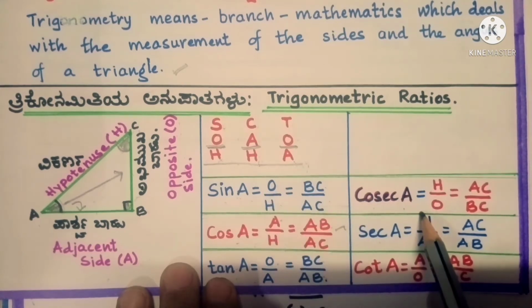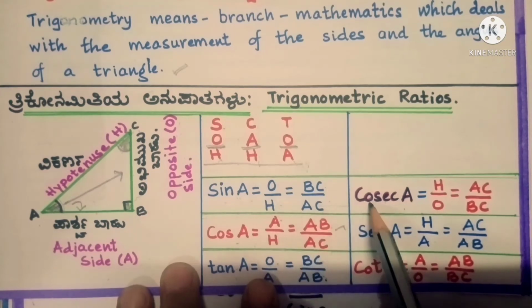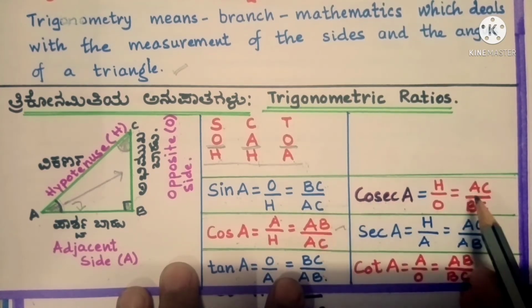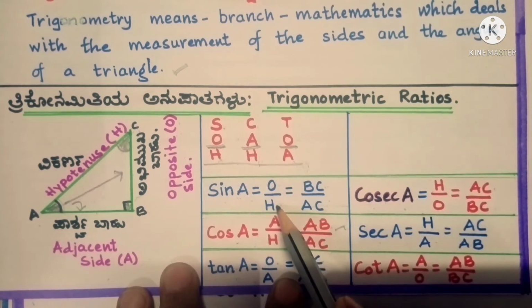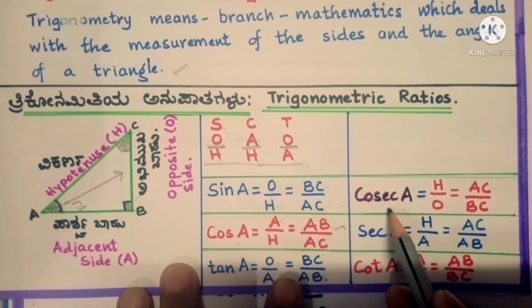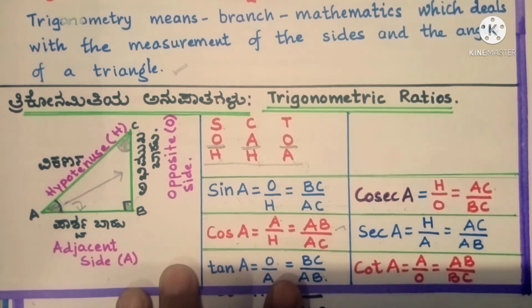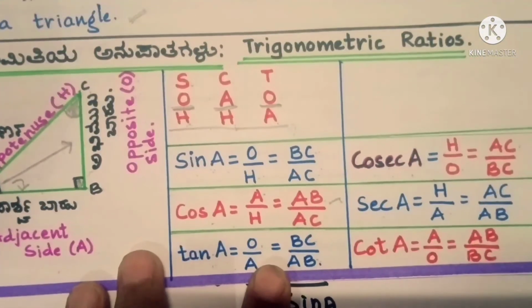That is going to be the inverse ratio. Sin and cosec are the inverse ratios. Here we have BC by AC. It will be inversed as AC by BC. We are having opposite by hypotenuse for sin A, but for cosec A we are having hypotenuse by opposite, H by O. Okay. Similarly, in case of sec A now.